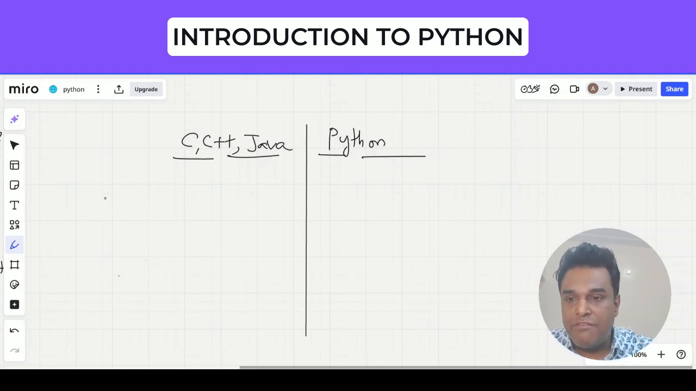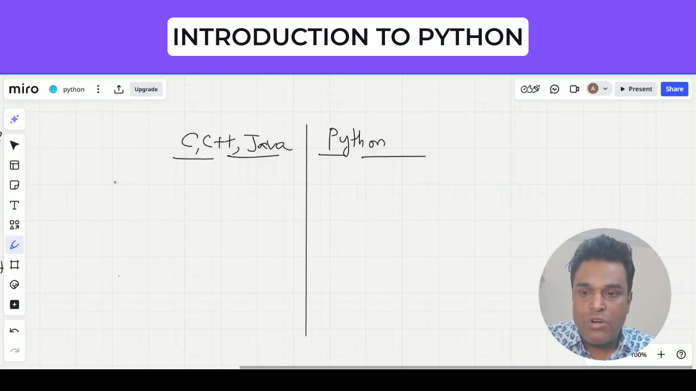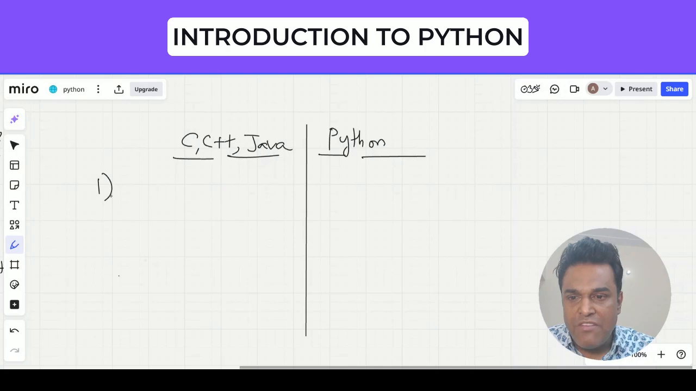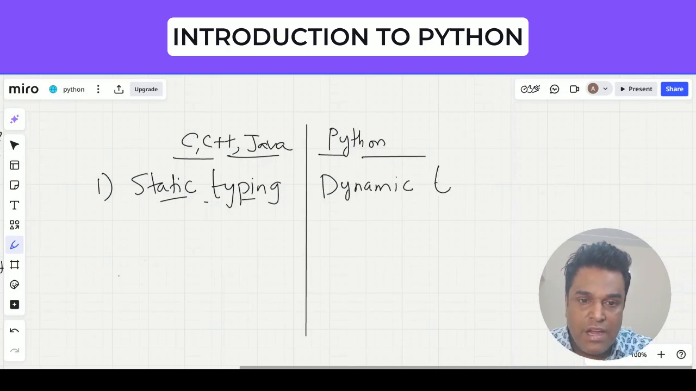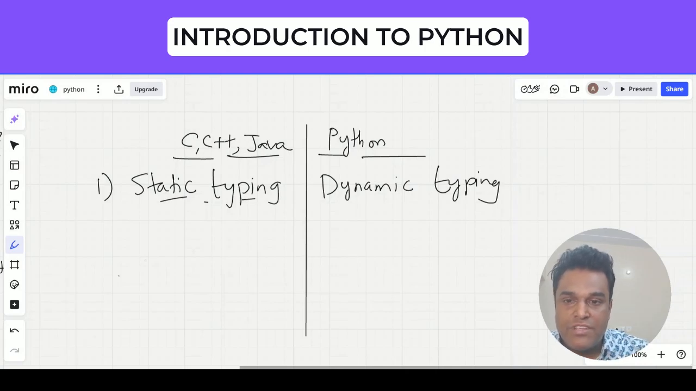Now let us begin. The first and most important one: languages like C, C++, and Java are statically typed. Python, on the other hand, is a dynamic programming language, so there is dynamic typing. This is the most important difference between the other languages and Python.